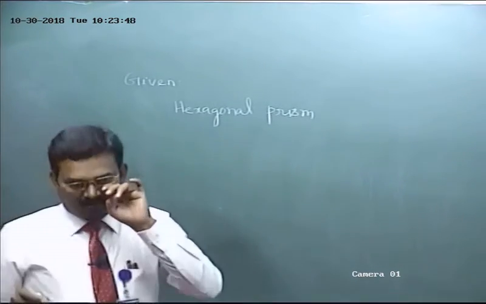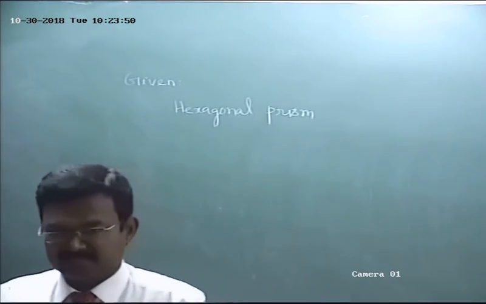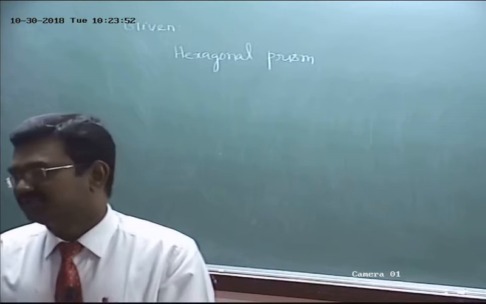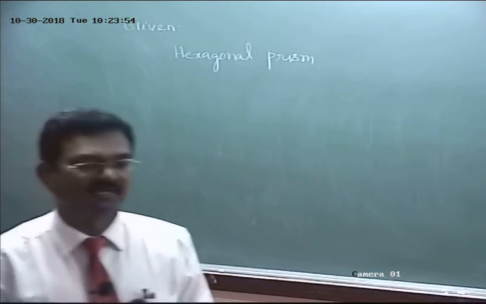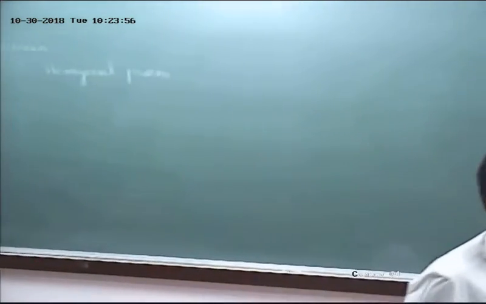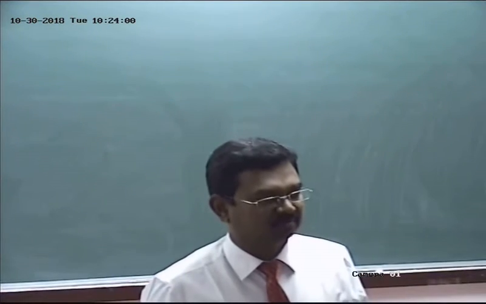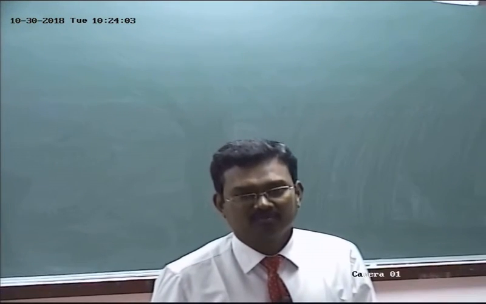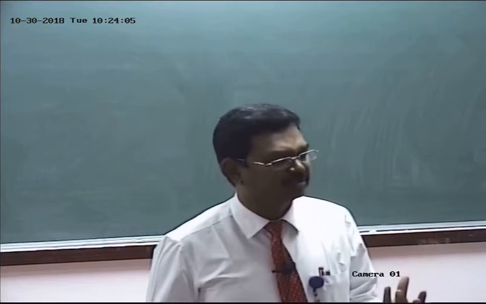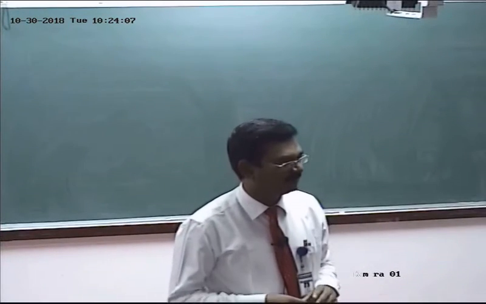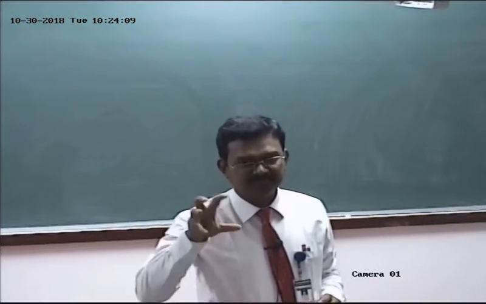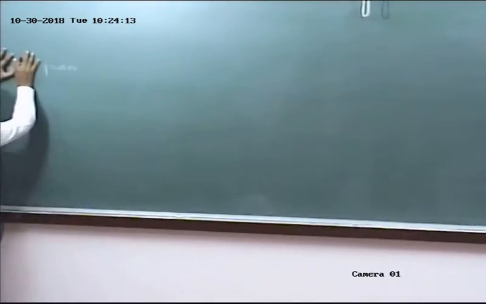Listen. At first, you should understand what the given solid is. The given solid is a hexagonal prism. Anyone tell me the general shape and the size of the hexagonal prism? Say a few points on the hexagonal prism. First, prism. What do you mean by prism? So prism is a polyhedron.